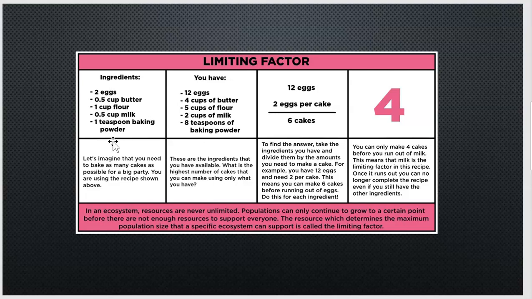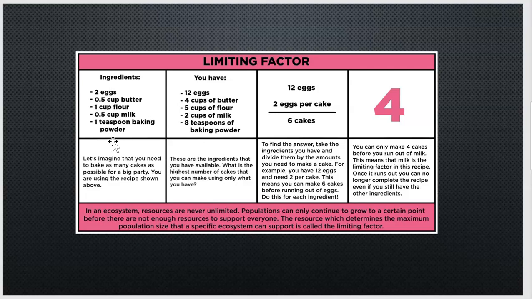An ecosystem works very similarly. Resources in an ecosystem are never unlimited. So an ecosystem can only support a certain number of organisms. If a population were to get bigger than that, then there's not going to be enough resources to support all of the organisms.